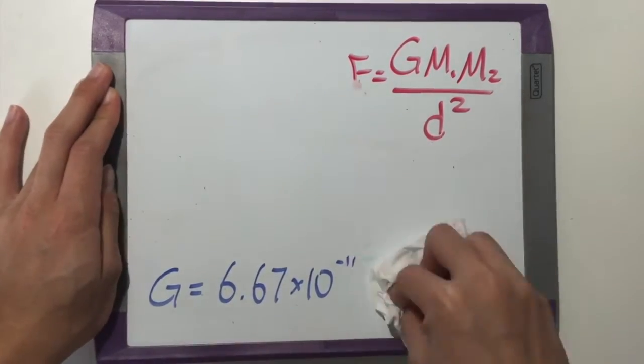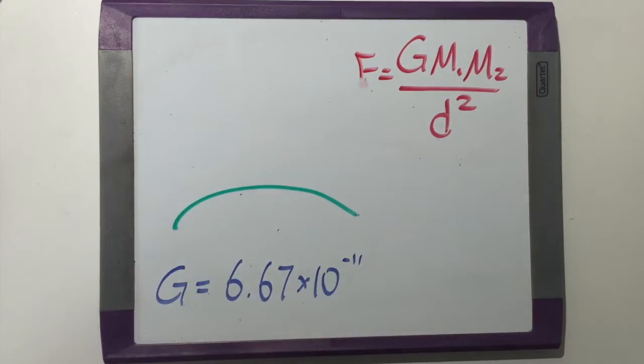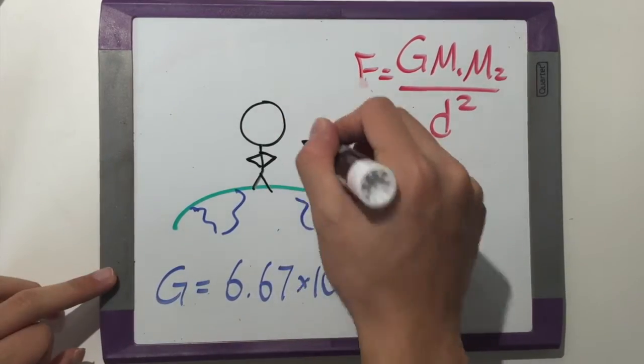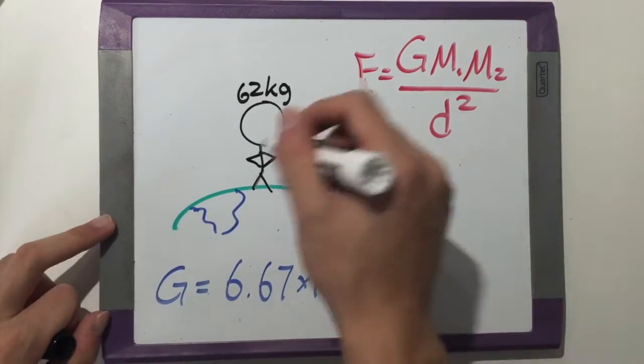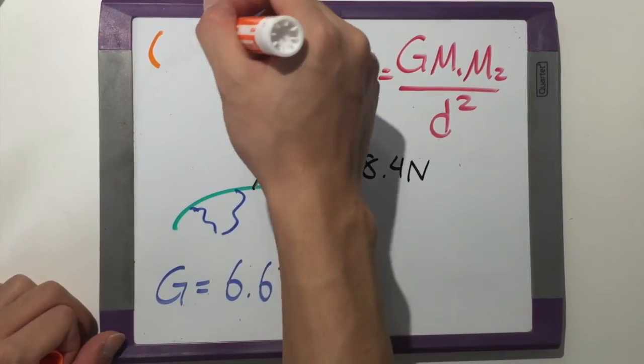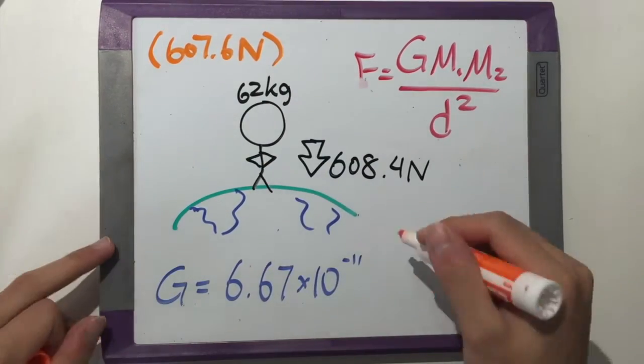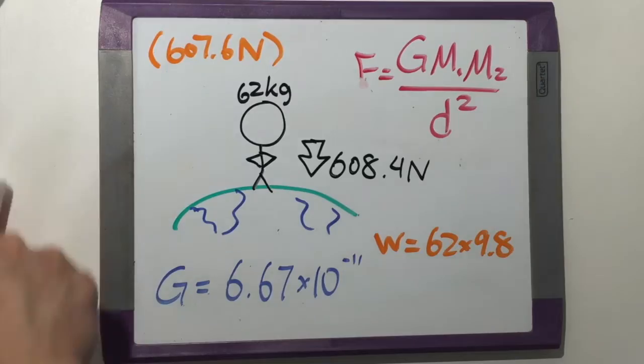However, if the second mass is replaced with the mass of the Earth and the distance is the radius of Earth, then the gravitational force between you and the Earth is 608.4 newtons, which is around the same as your weight, 607.6 newtons, calculated with weight equals mg.